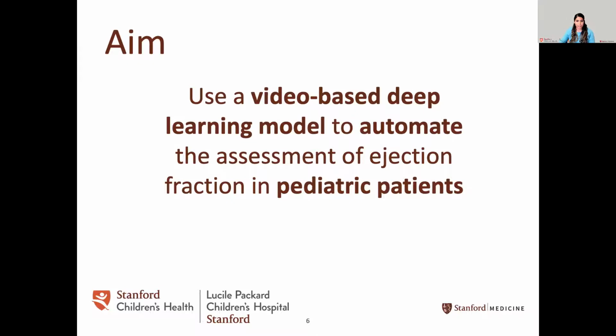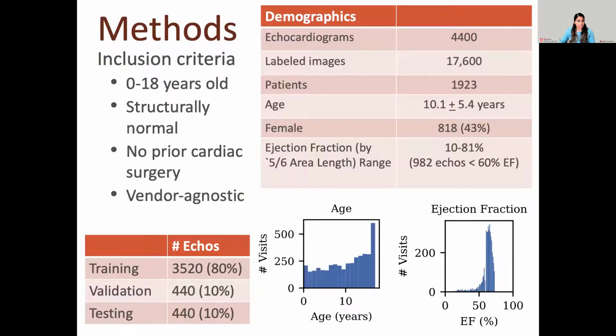our pediatric population. To initiate this project, we focused on collecting echocardiogram data on patients from the age range of 0 to 18 years old with structurally normal hearts only and no prior cardiac surgery. We also collected echocardiograms from multiple different ultrasound machines so that the final model would be vendor agnostic. The breakdown is listed in the table here. We collected a total of 4,400 echocardiograms from 1,923 patients, resulting in approximately 17,600 labeled images.